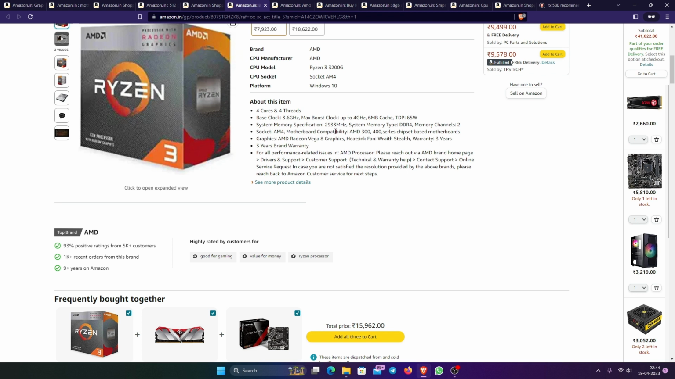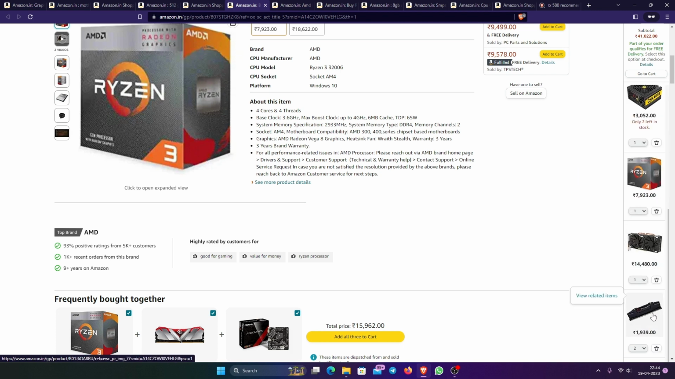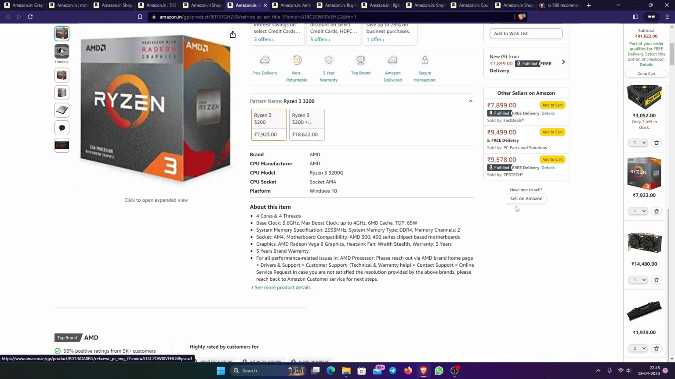System memory specification. This is given only 2933 megahertz, but we have bought 3200 megahertz RAM. There's no problem, you can use it. With a 3 year warranty and heatsink fan. AM4 socket, compatible with AMD 300 and 400 series chipset based motherboards. So all well and good with this.